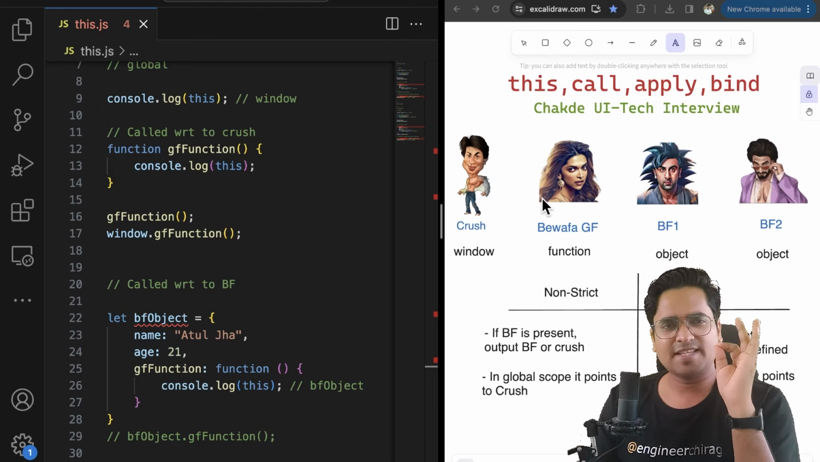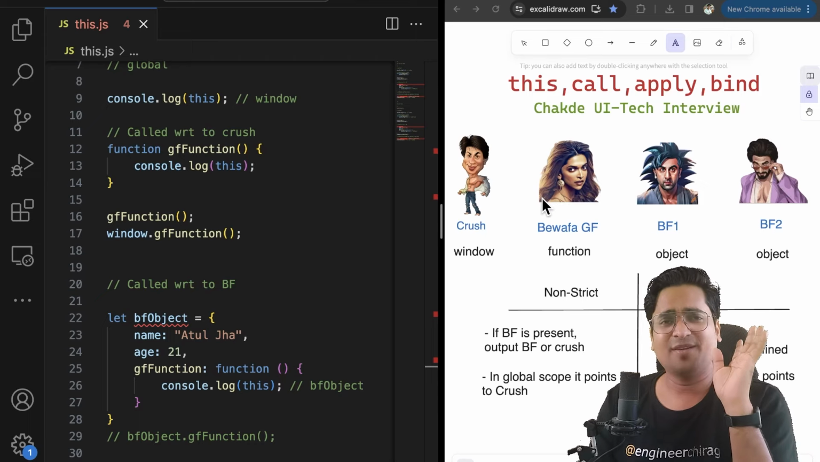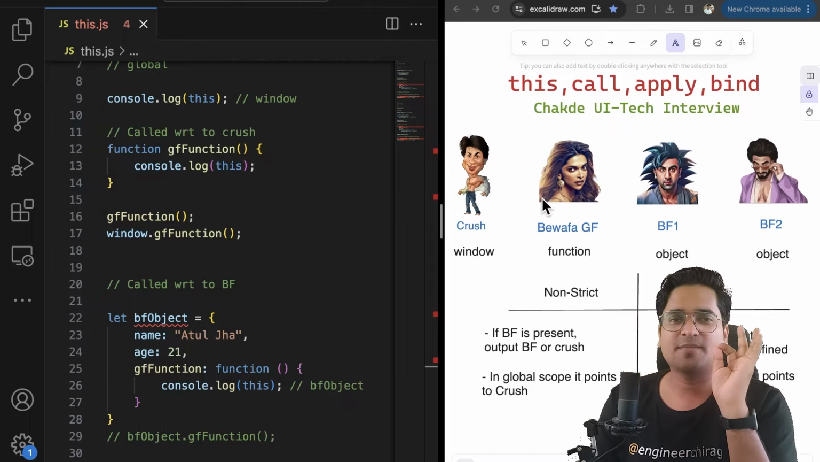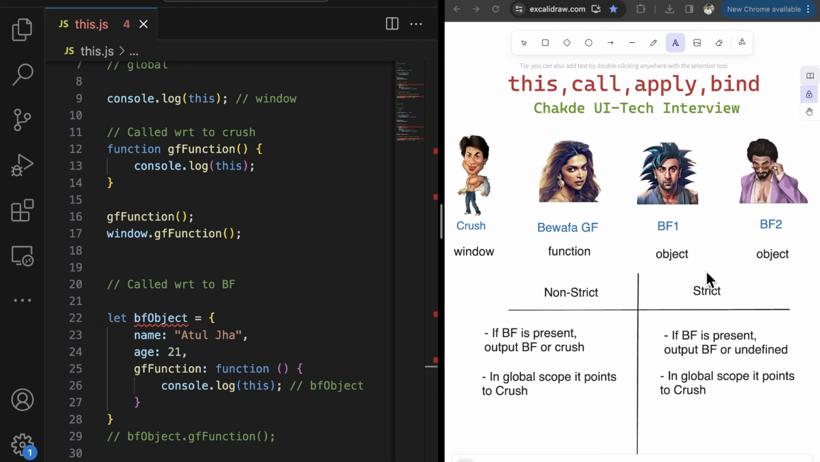If something is executing in the global scope, it is always going to be a window object. Second, because we are talking about a bewafa girlfriend, if you come along with your boyfriend, then your boyfriend name is going to be shouted out. If not, your crush name is going to be shouted out in non-strict mode. In strict mode, if you come with a boyfriend, which is an object, I am going to shout out the object name, your boyfriend name, else it is going to be undefined. You cannot fall back to your crush in this particular case.